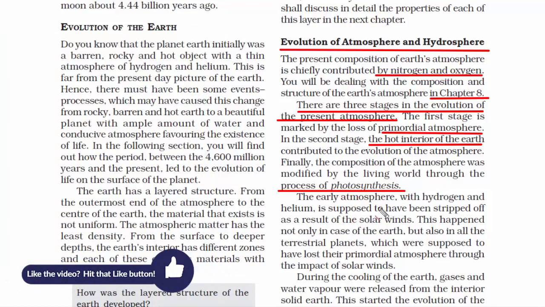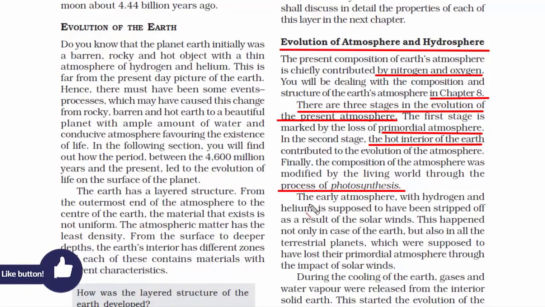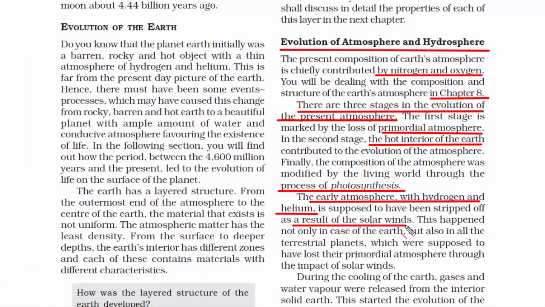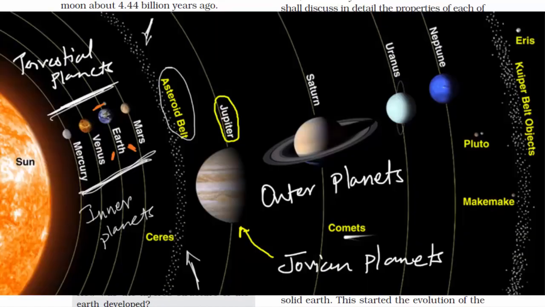Always remember the primordial atmosphere, which is the initial atmosphere when the Earth was beginning to form. That atmosphere consisted only of hydrogen and helium. So that atmosphere went away, and the reason is that it is not just Earth, all the terrestrial planets. We have spoken about what the terrestrial planets are. These are the planets that are between the Sun and the asteroid belt. So basically there are only 4 planets: Mercury, Venus, Earth and Mars.